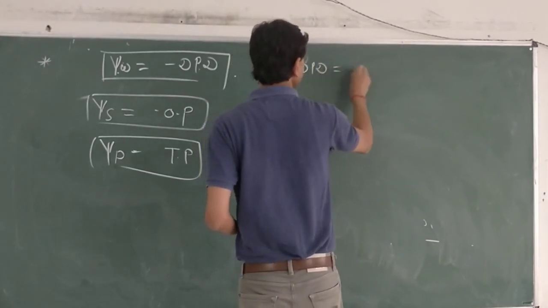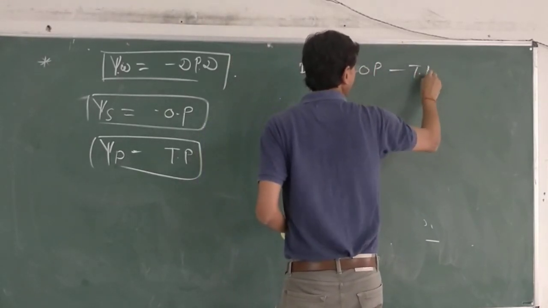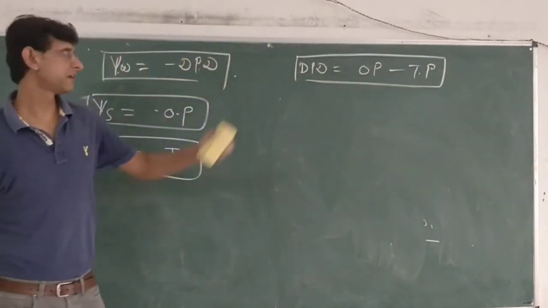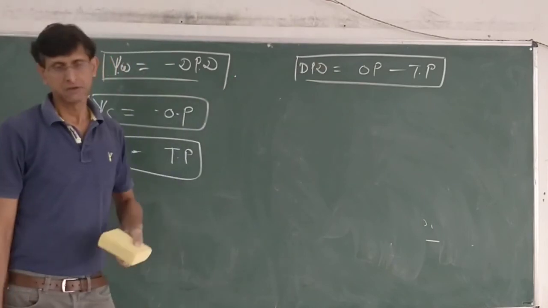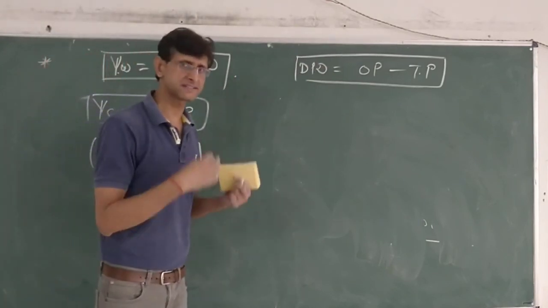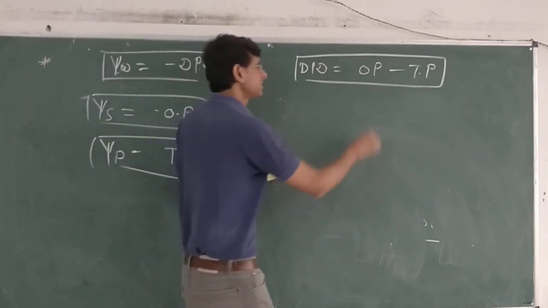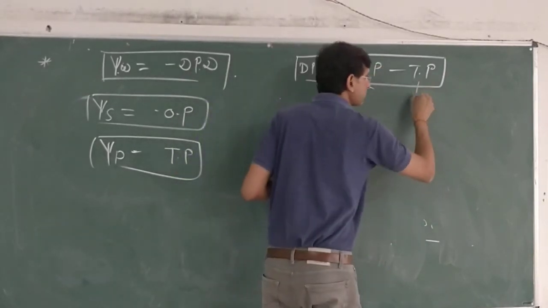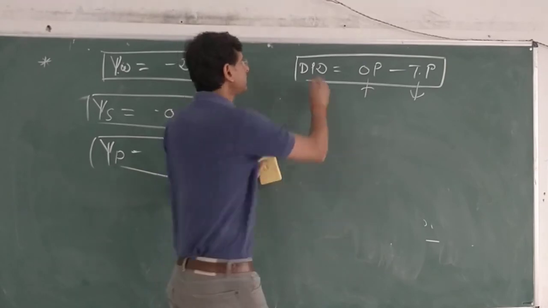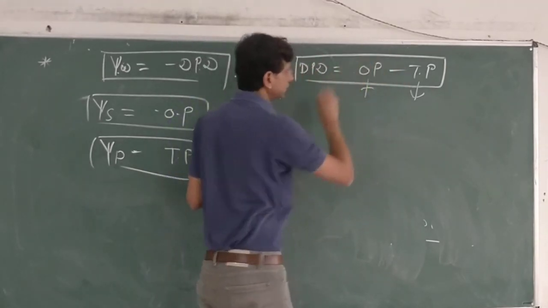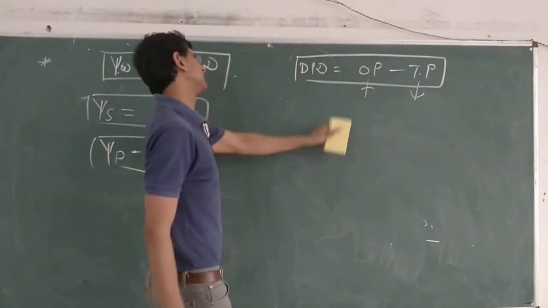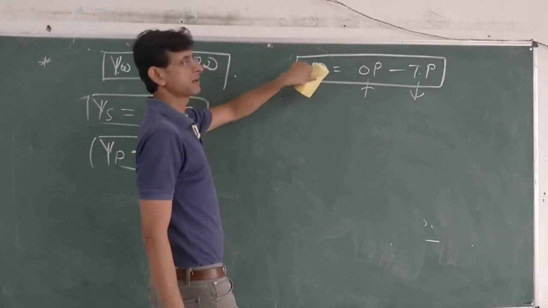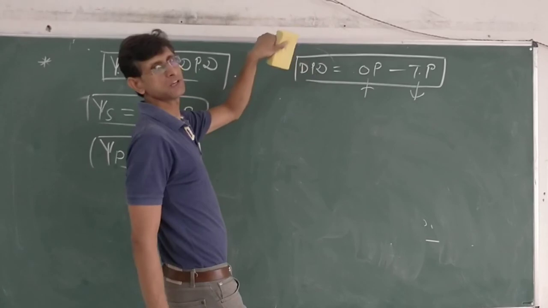DPD is equal to OP minus TP. This was the practical derivation which we derived in the last lecture with the help of a normal living cell, in which we saw the osmotic pressure causes the entry of water, the turgor pressure opposes the entry of water, and DPD was the difference of both, and till the point this difference exists, demand of water exists, and the value of DPD exists.